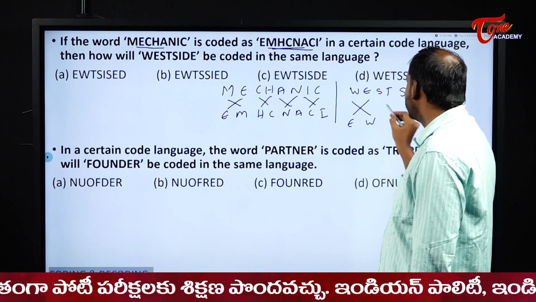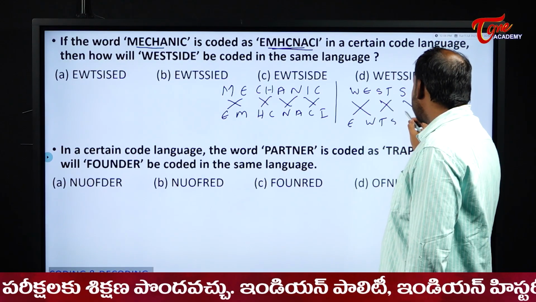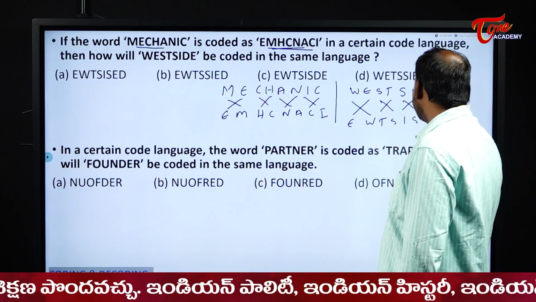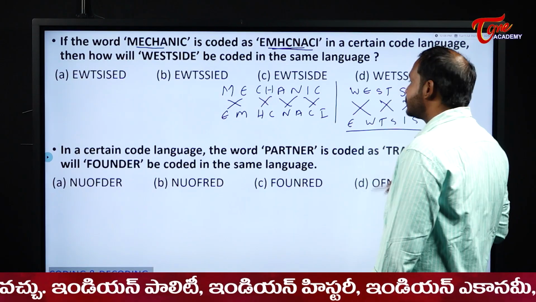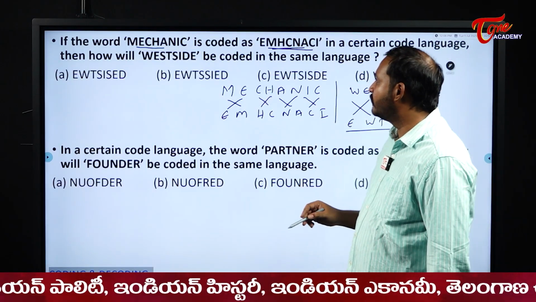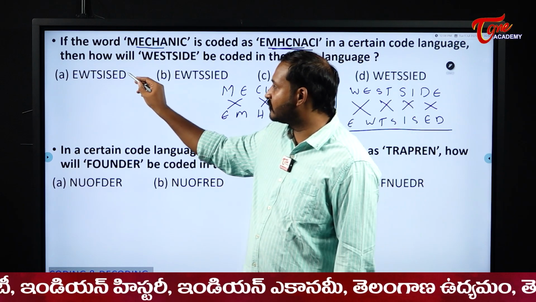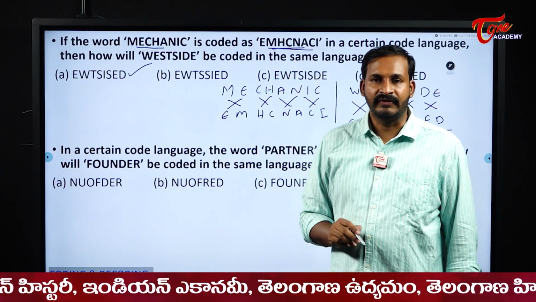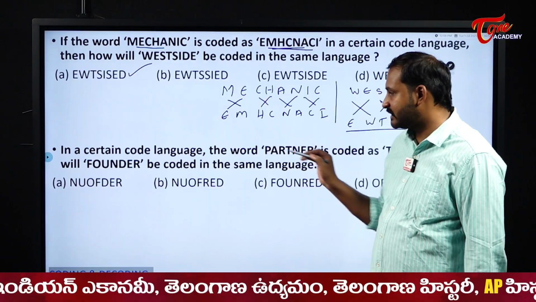So, EW, TS, IS, ED. Where do we have that one? EW, TS, IS, ED. The first option. So, this is how we need to write the answers for this type of question.